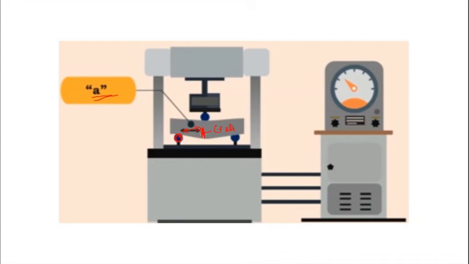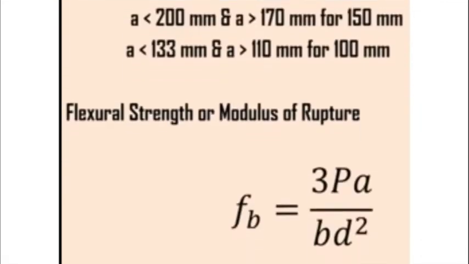And the load P is equal to the point load at which this member cracked, that maximum load we take as P. So using this P, we can find out the flexural strength, FB, or modulus of rupture.